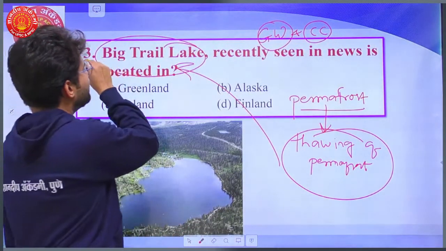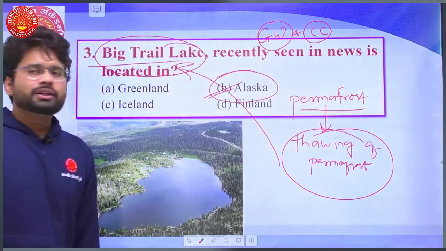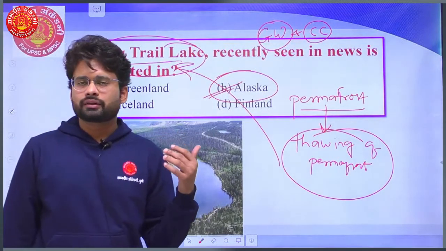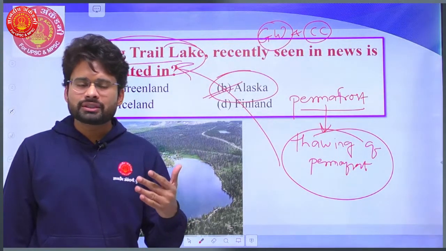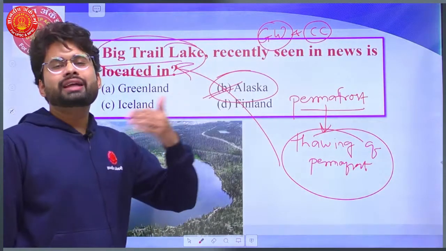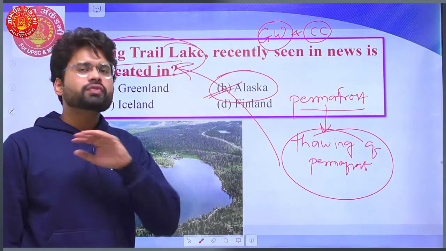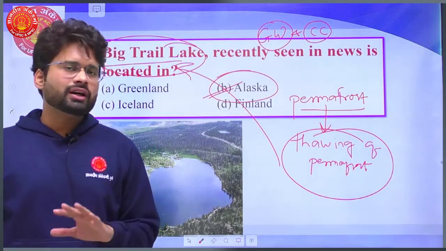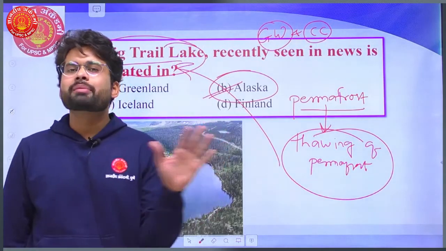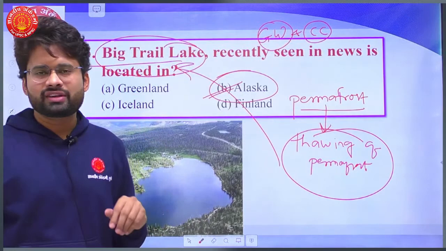Big Trail Lake is in Alaska, and you know that Alaska is located nearer to the poles, beyond 66.5 degrees. The geographical locations beyond 66.5 are almost frozen, like the Siberian region and the upper northern parts of Sweden and Finland.